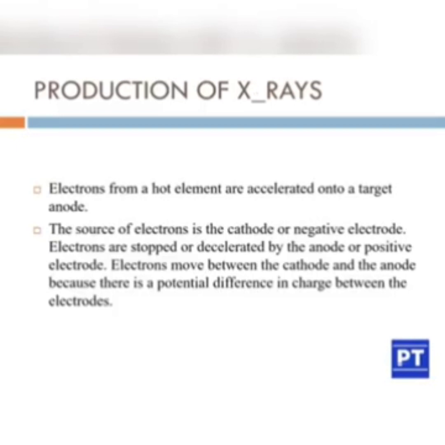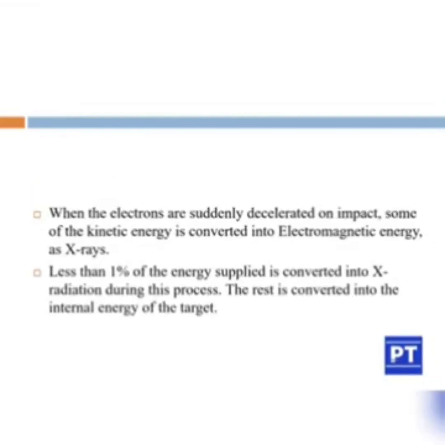Production of X-rays. Electrons from a hot element are accelerated onto a target anode. The source of electrons is the cathode or negative electrode. The electrons are stopped or decelerated by the anode or positive electrode. The electrons move between the cathode and the anode because there is a potential difference in charge between the electrodes.